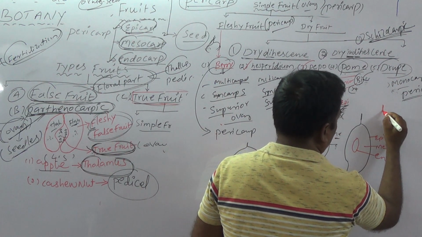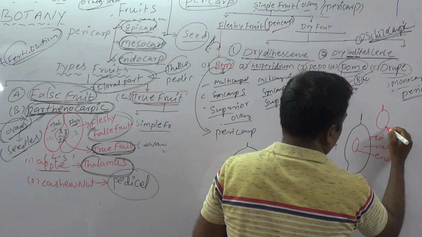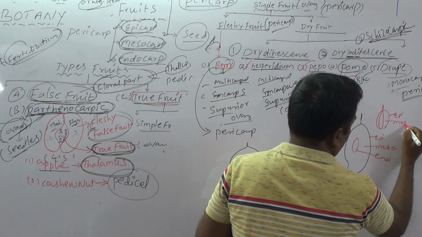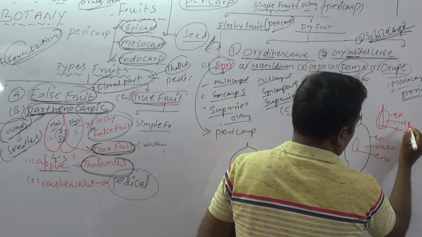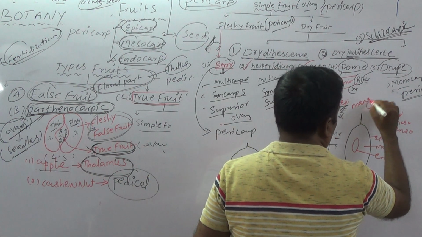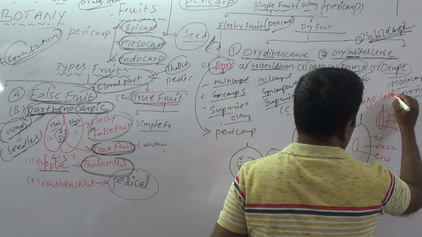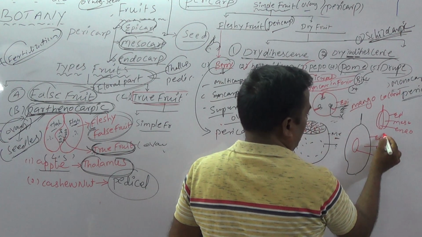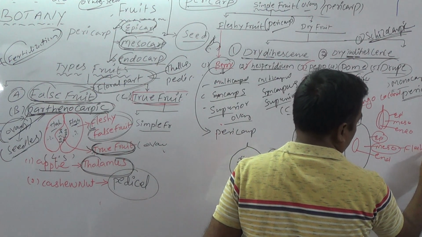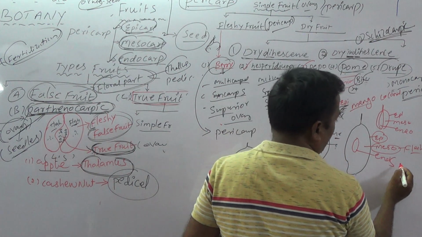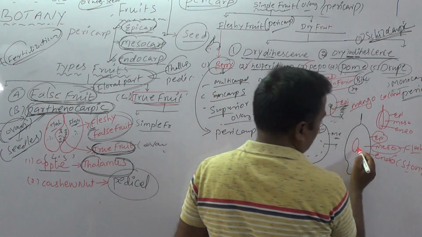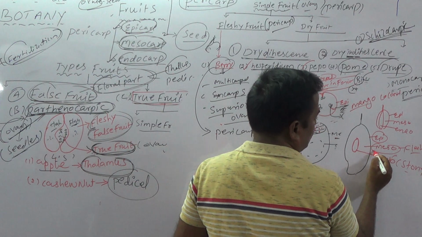In coconut, the same three layers: epi, meso, endo. But what is the difference between the fruit layers of mango and coconut? In mango, epicarp is leathery, but mesocarp is fleshy and edible. Juice is present in mesocarp. Endocarp is stony and strong. Now this is the endocarp. It is stony. Mesocarp is fleshy. Epicarp is leathery.